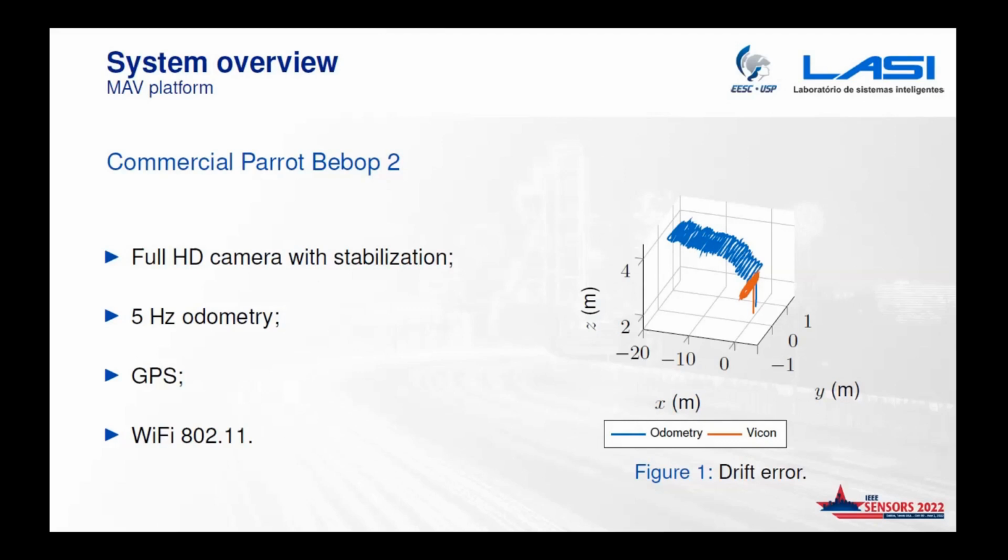To illustrate the problem we were having, we captured the motion of this MAV inside a lab with a Vicon tracking system. We could notice that even though the MAV was pretty much flying a circular trajectory, the odometry system believed it was also moving along the x-axis, which was not good for our application.